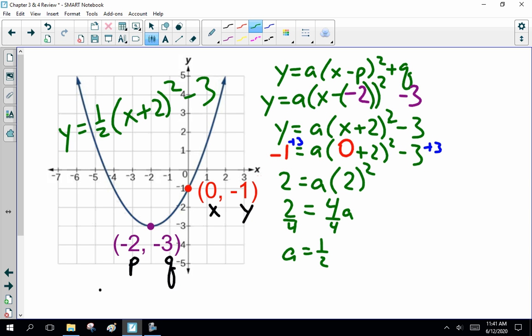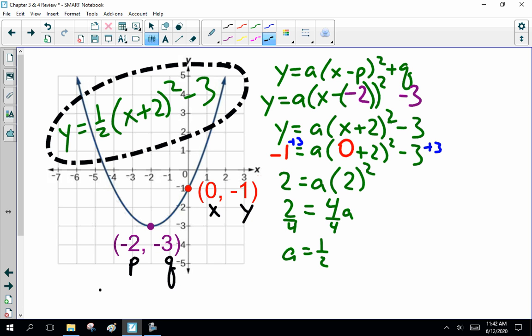Okay? Now, if you don't believe me, graph it. Actually, graph the thing. As I've been harping on before, if I give you an equation and a graph, you should have these two data points, minus 2, minus 3, and 0, comma, minus 1.